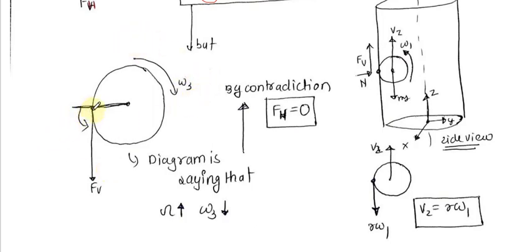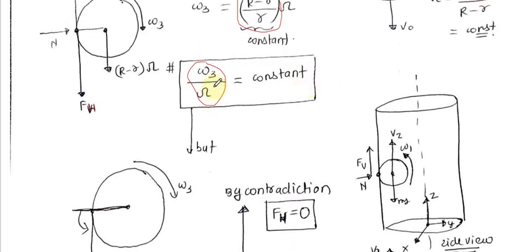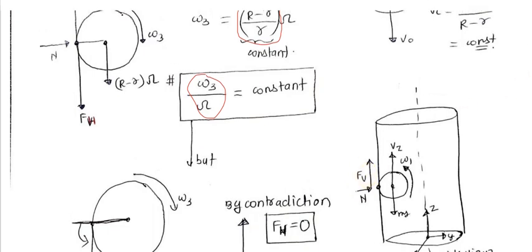Now there is a friction force which is horizontal, not vertical. Here you can just write it as Fh. Fh is acting, tending to increase capital omega and decrease omega 3. But by contradiction we can say that Fh is equal to 0, since you can see here, friends, that omega 3 upon capital omega is a constant value. It is a constant value, so it can never change. So we can say that Fh is equal to 0, and it should be equal to 0.